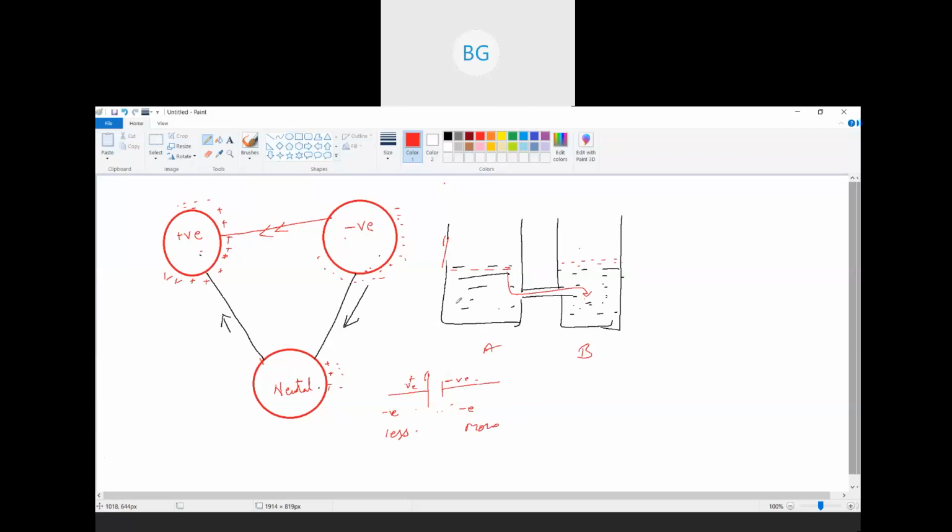That is why current or electrons start flowing. Okay, and this difference is called potential difference, due to which current will flow.